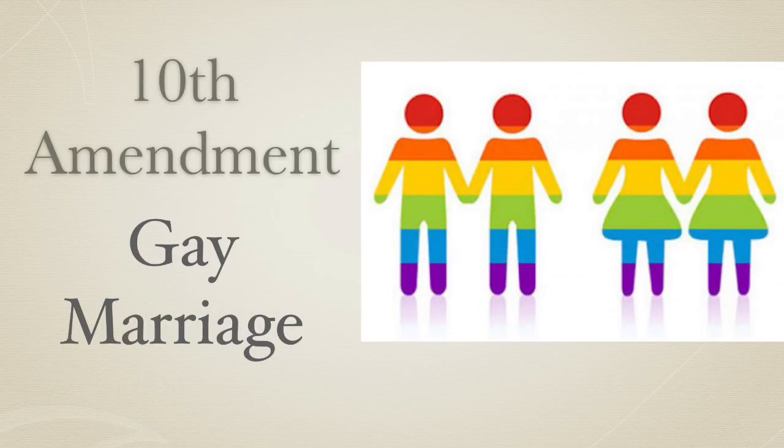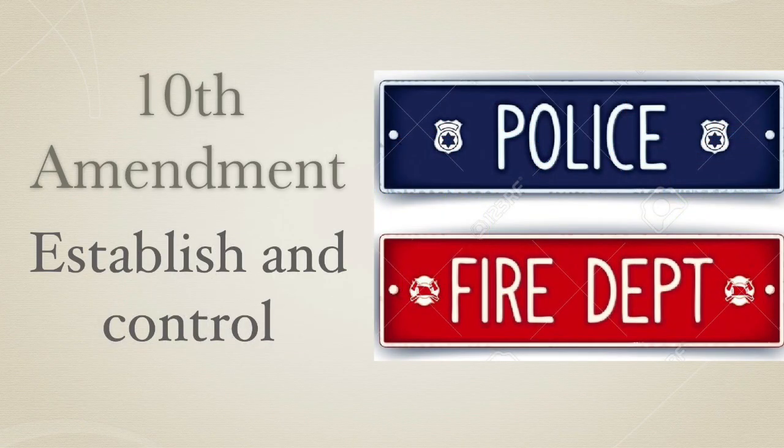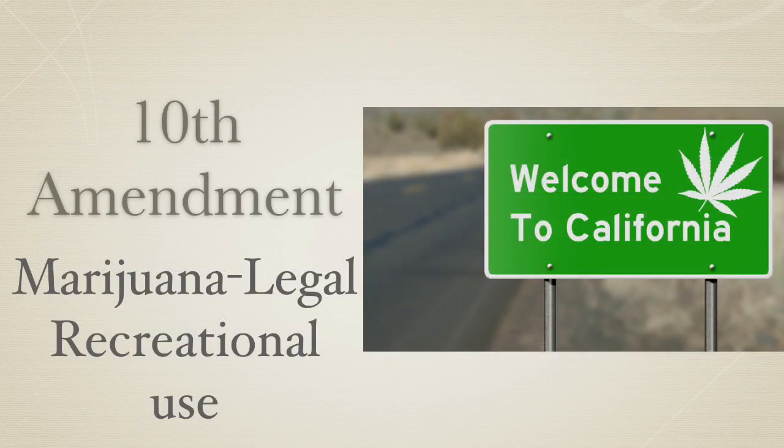A controversial issue of the 10th Amendment rights is gay marriage. The Supreme Court has ruled that gay marriage is legal, but many states still do not recognize these rights. The DMV and rules for police and fire departments, and including marijuana, are examples of bureaucracy and economics of state control. The 10th Amendment allows state government the right to establish and control police and fire departments. Another controversial issue of state governments is the legalization of marijuana. Many states have legalized marijuana for recreational use, while other states have adamantly opposed its legalization.